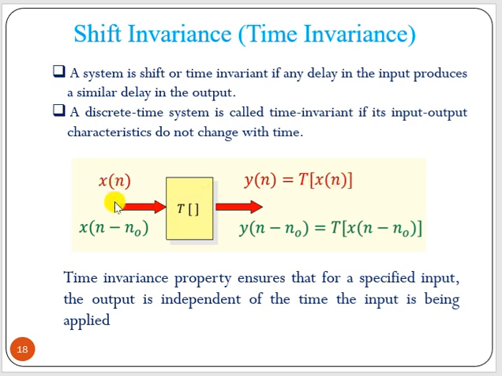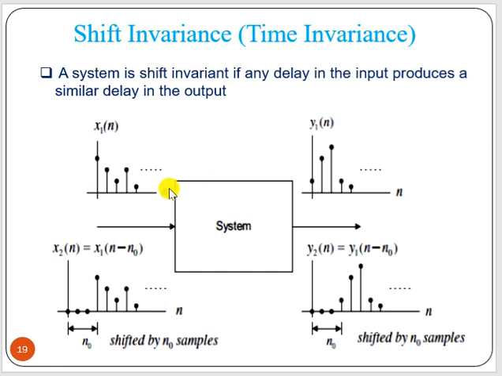Now if we delay the input by n0 units, so x of n minus n0, the output should be delayed by the same unit, that is y of n minus n0. So the time invariance property ensures that for a specified input, the output is independent of the time the input is being applied. In this case, the output waveform is preserved also.